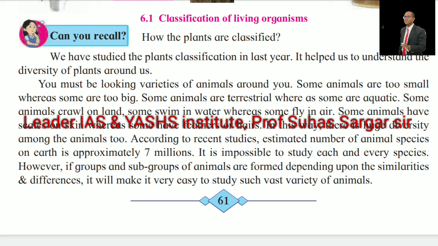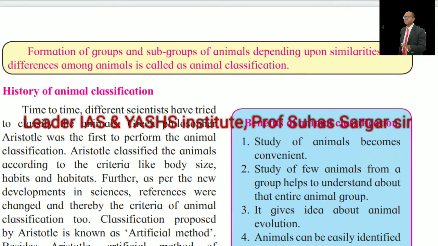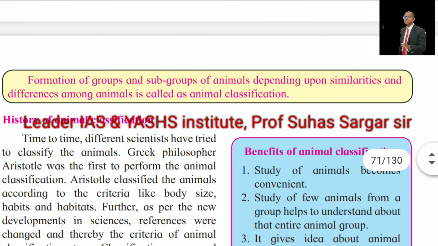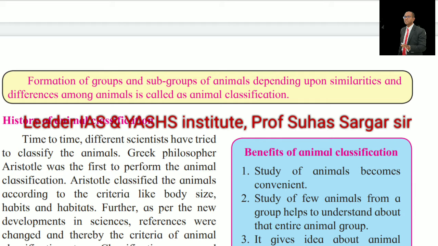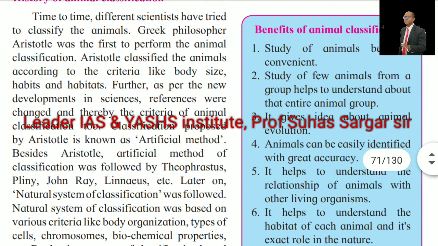According to recent studies, the estimated number of animal species on Earth is approximately 7 million. It is impossible to study each and every species. However, if groups and subgroups of animals are formed depending upon the similarities and differences, it will make it very easy to study such a vast variety of animals. In the box: the formation of groups and subgroups of animals depending upon similarities and differences among animals is called animal classification.